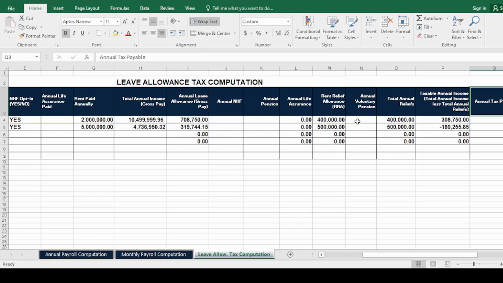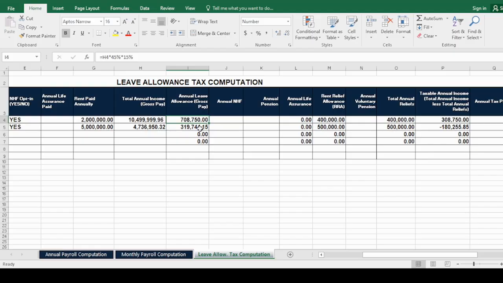And equally, the annual voluntary pension will be taken out too because it's been deducted in the annual payroll computation. So next is to put in the calculation. It depends on what your company is using.